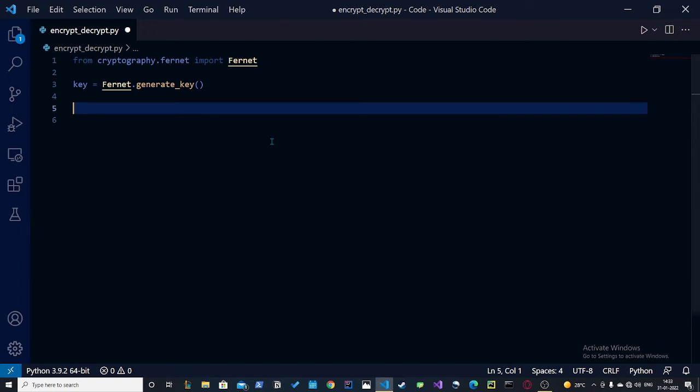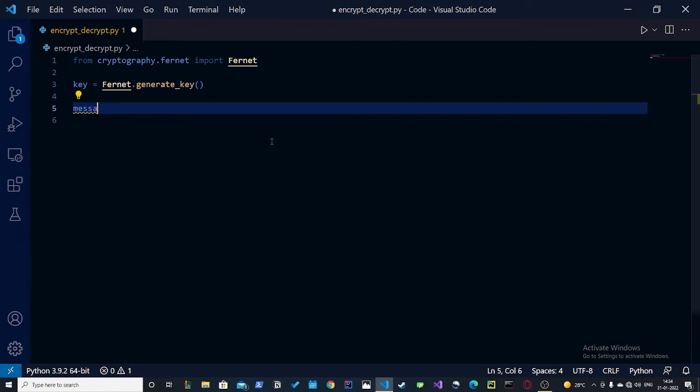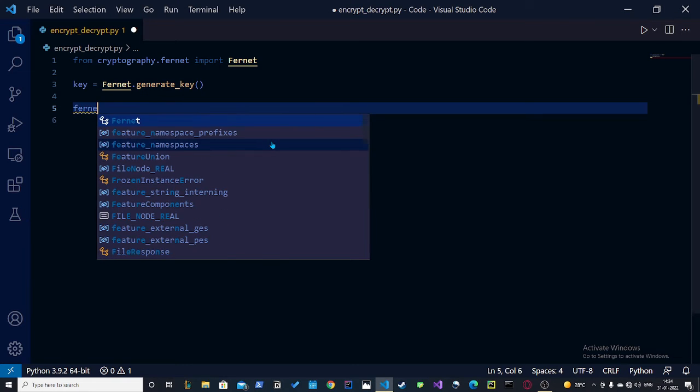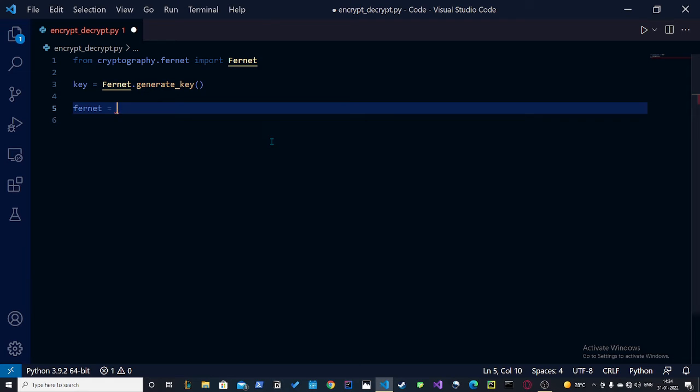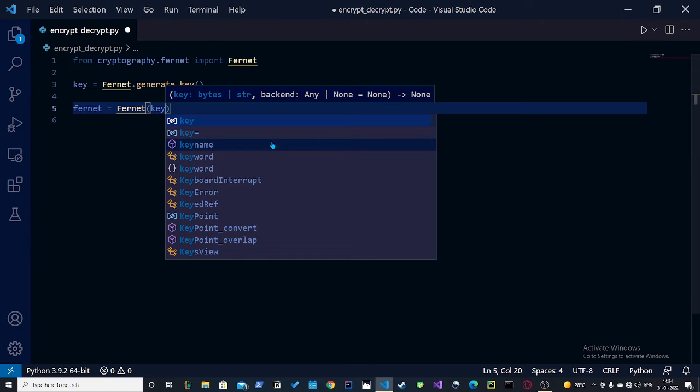Now we write the message if we want to encrypt. I think we should do this later. Okay, so now we make the Fernet variable which has Fernet in it, but with the key inside it.